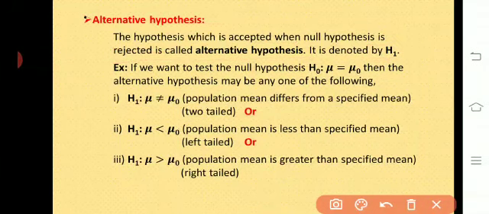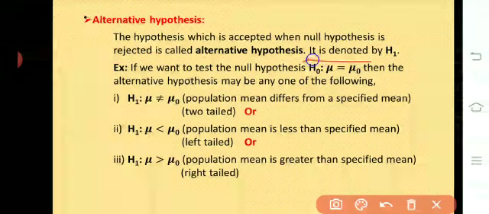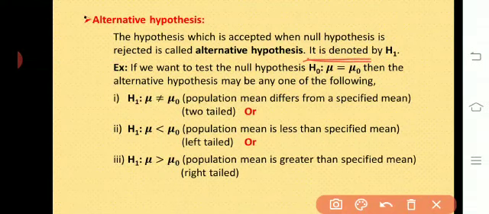For example, if we want to test the null hypothesis H0: mu equal to mu naught, then the alternative hypothesis may be any one of the following. That is, H1: mu is not equal to mu naught. What does it mean?